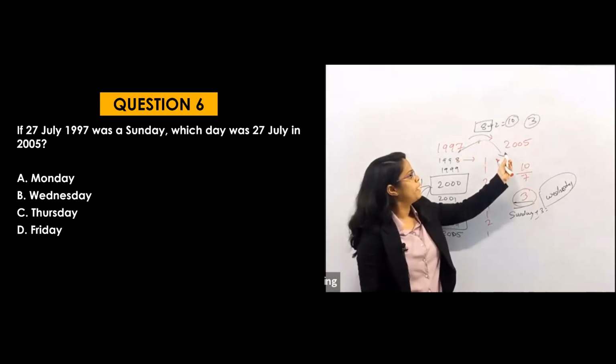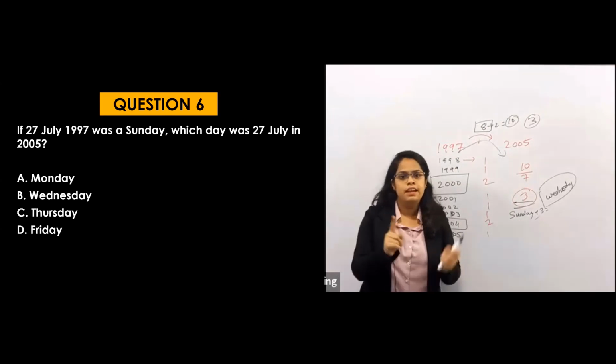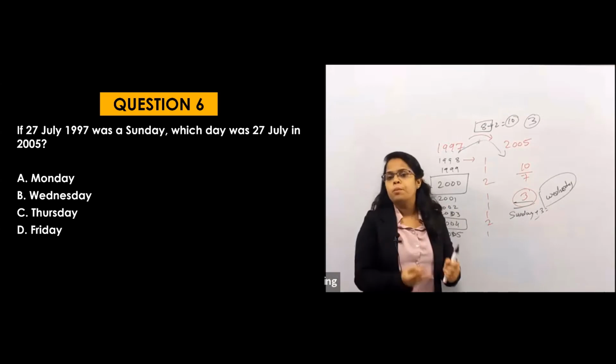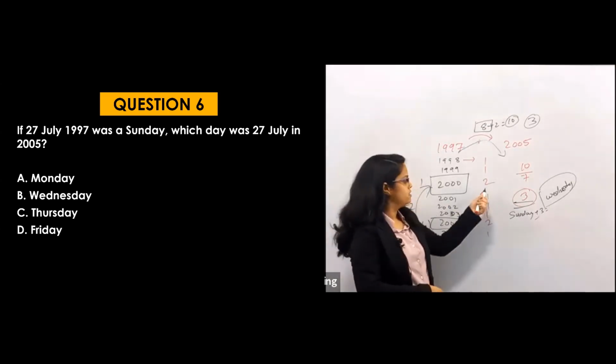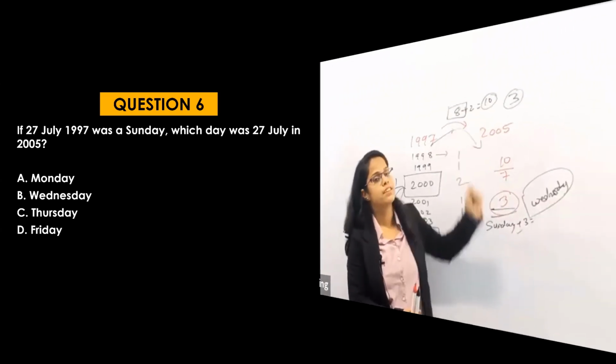As there is a difference of 8 years, I have considered all years as 1 day, at least 1 day I have already considered. But yes, I know there are 2 leap years, so of course there will be 2 odd days, but I have considered only 1. That's why I will add 1 and 1. So let's solve.